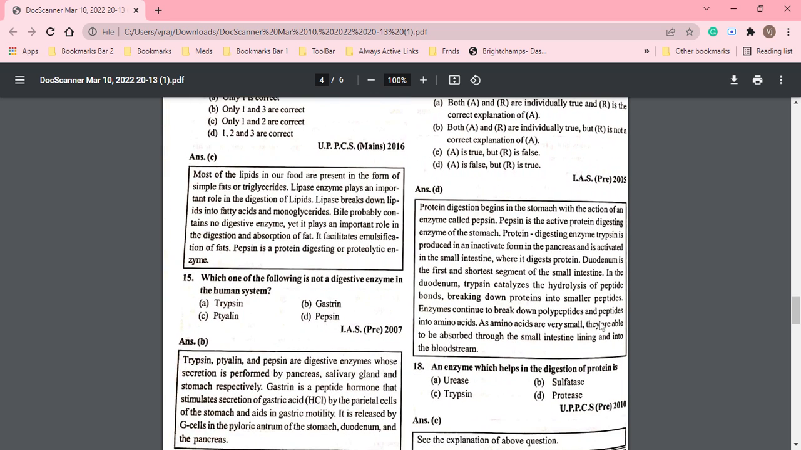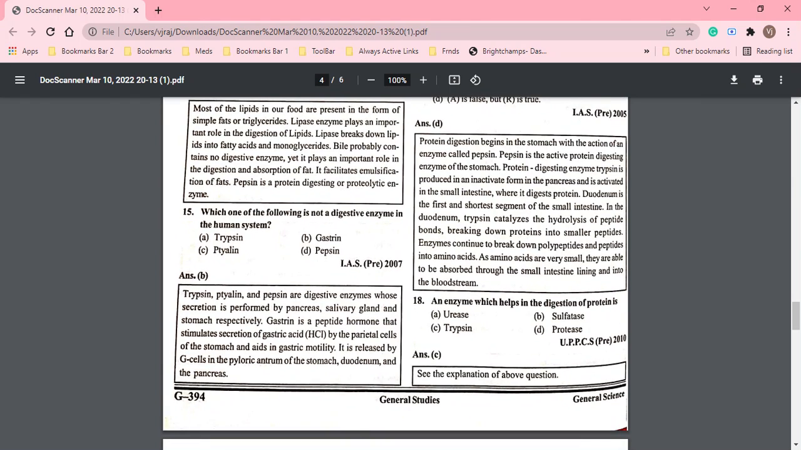ओके, सो ये पूरी इसकी एक्सप्लेनेशन है, आप पॉज करके इसको पढ़ सकते हैं. नाउ the enzyme which helps in the digestion of protein is urease, sulfase, trypase or protease. So the digestion of the protein is done by which enzyme? That is trypsin.